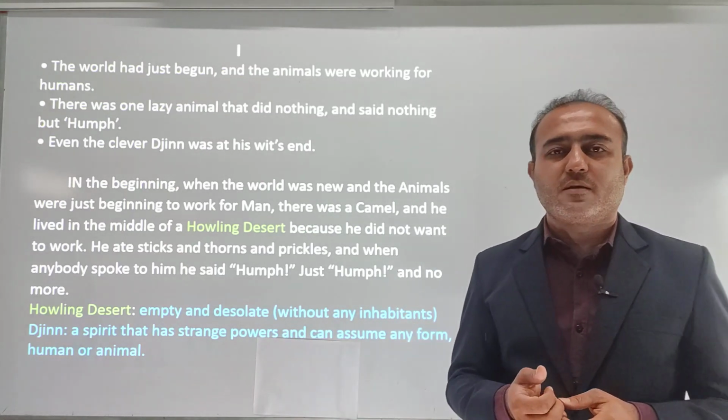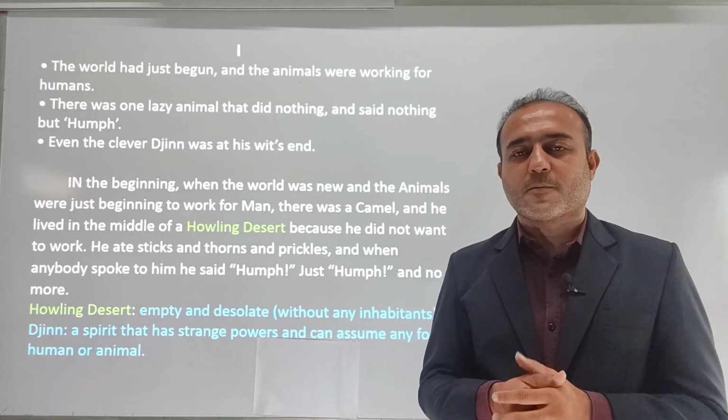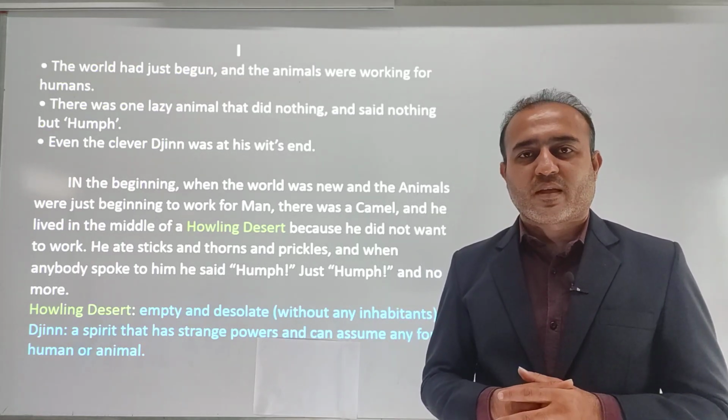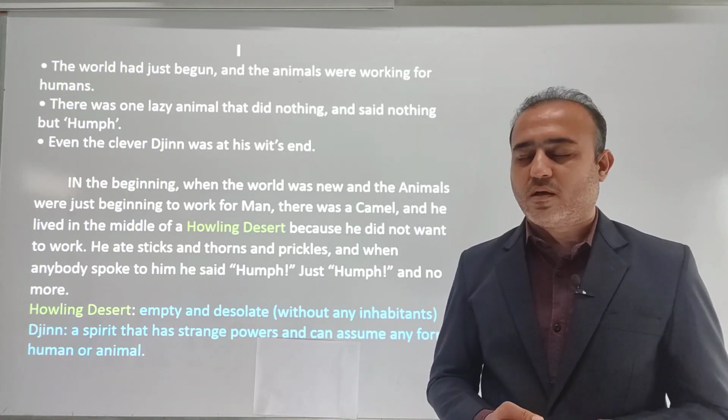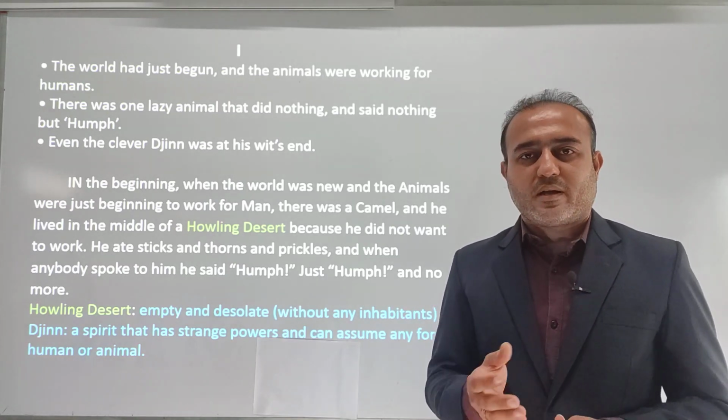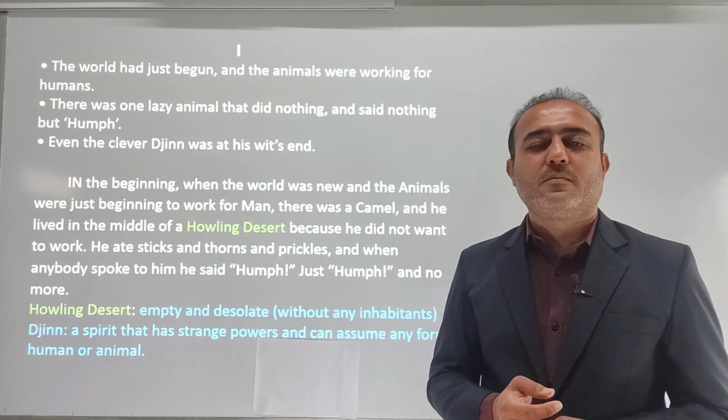Therefore all these three animals, that is horse, dog and the ox, became very angry and decided to conduct a panchayat. Panchayat means meeting. So they were discussing things in the meeting.